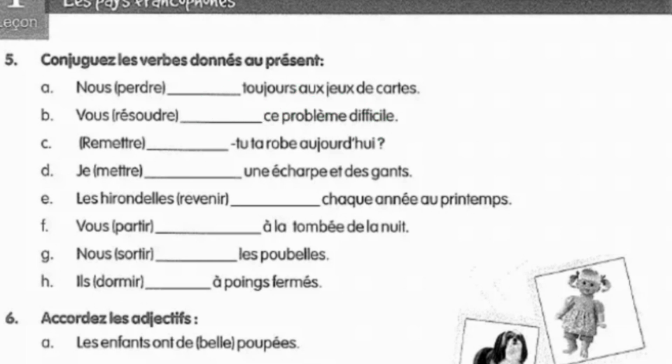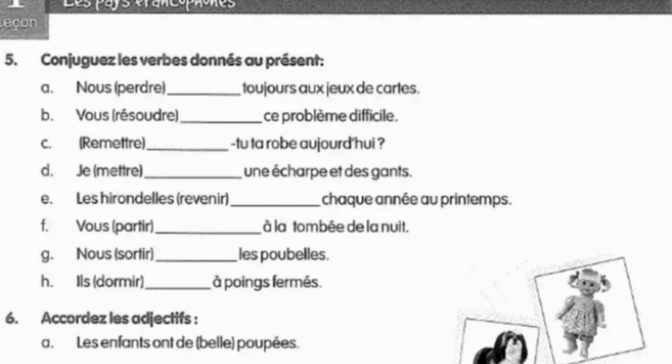Then coming to the C part, which is remettre. So you have to conjugate remettre with tu. So you can see that it has the mettre verb in it. Simply you have to conjugate the mettre verb and just put re in its front. So for remettre with the subject pronoun tu, the conjugation is remets, M-E-T-S. So this is the answer to part number C. Then talking about part number D, in which you have to conjugate the mettre verb with je. So with je the conjugation is mets, M-E-T-S.